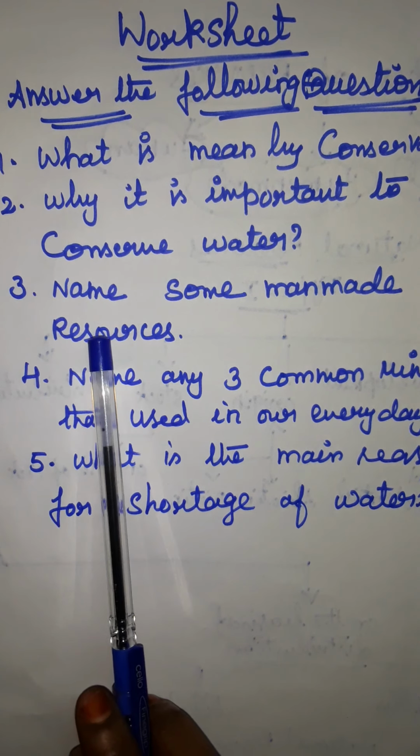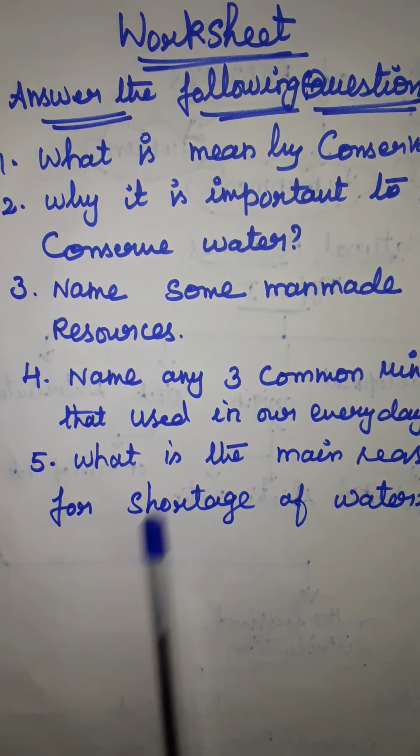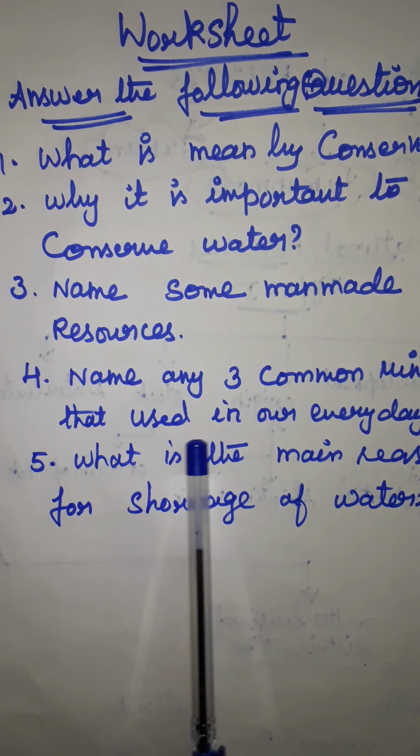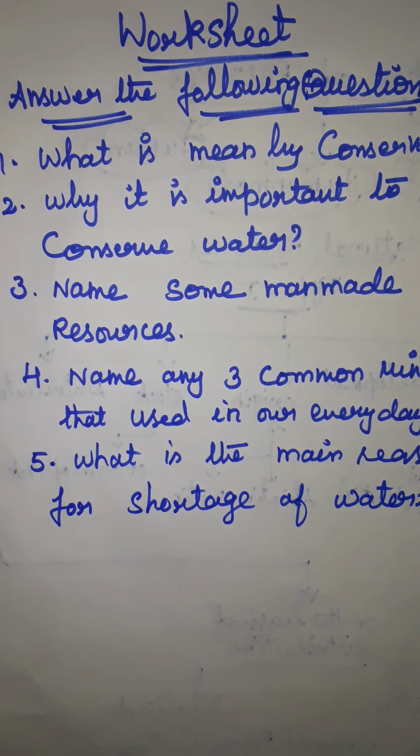Name some man-made resources. Then name any three common minerals that are used in our everyday life. Then what is the main reason for shortage of water? For the last question, I mean the fifth question, write any 5 points. Think and write the 5 points on the main reason for shortage of water.